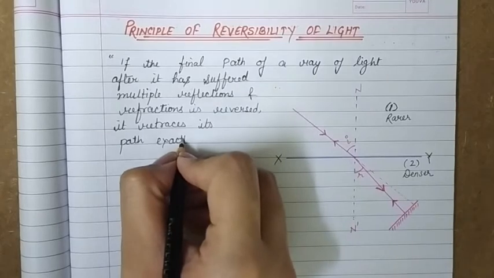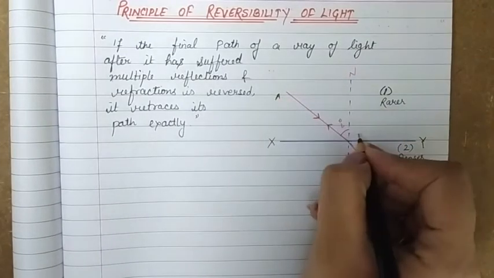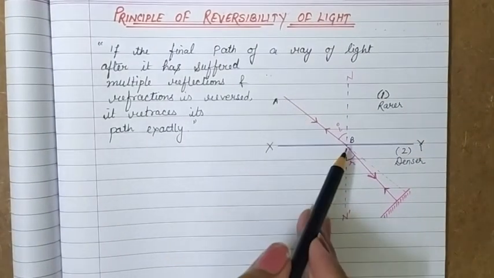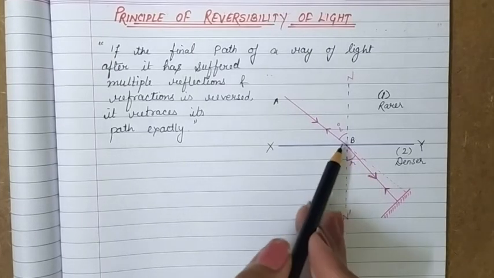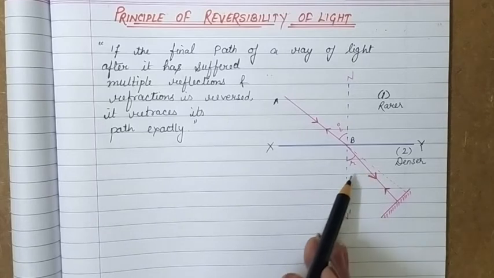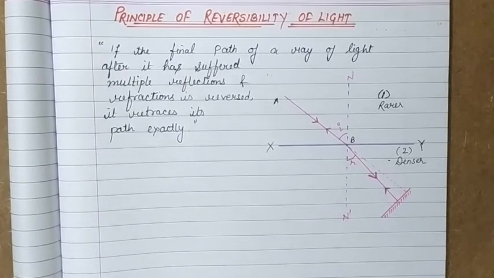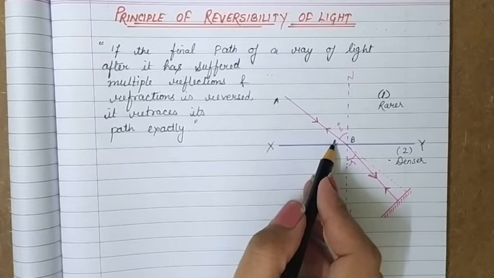So here in the diagram we have a ray AB which is passing from medium 1 to medium 2, where medium 1 is rarer and medium 2 is denser than 1. When this ray is incident on this medium and passes through it, it gets refracted, it bends and moves towards the normal. Since it is passing from a rarer medium to a denser medium, it bends towards the normal. That means the angle of incidence is greater than the angle of refraction.